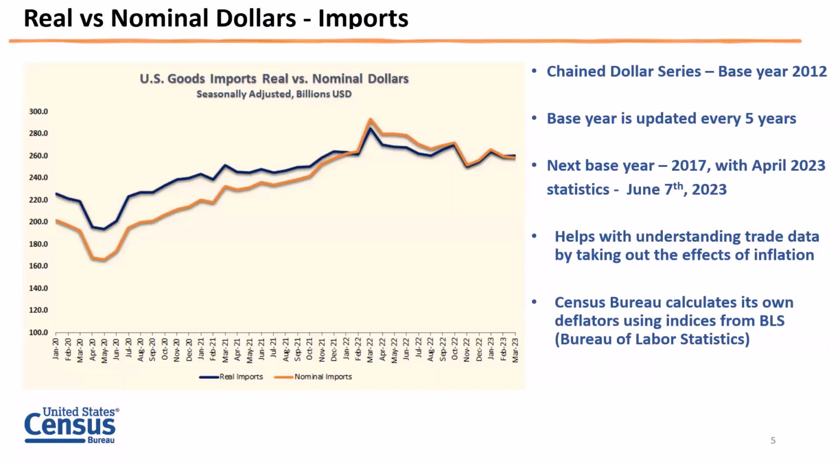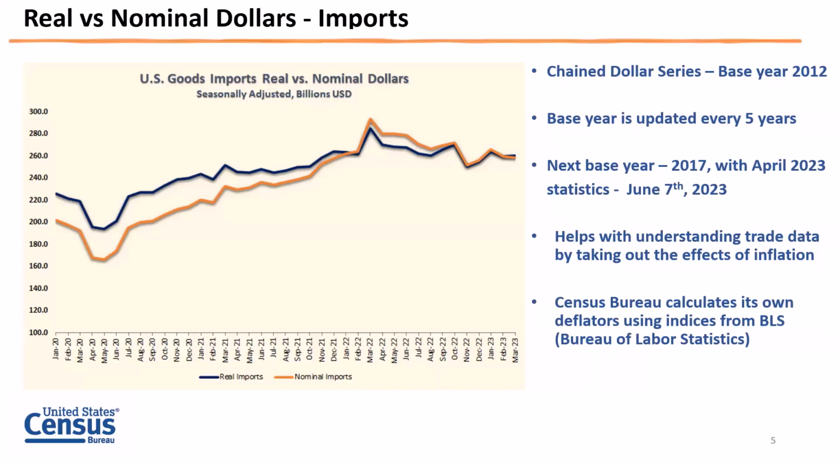The methodology that we use is called chain dollar series. And the base year or the index year is 2012. And we update that every 5 years. So the next base year will be 2017. And that will be updated with our April statistics, which will be released next month on June 7th, 2023.